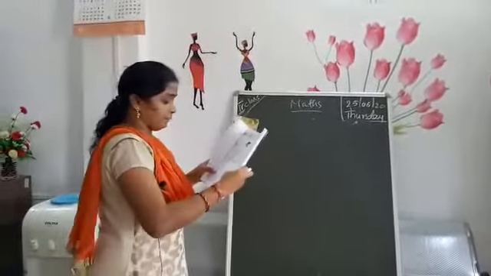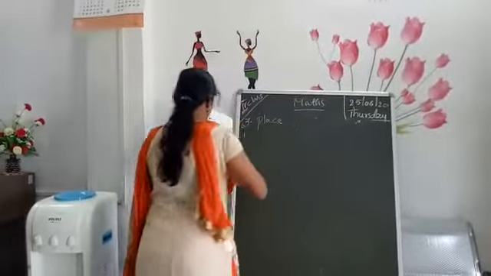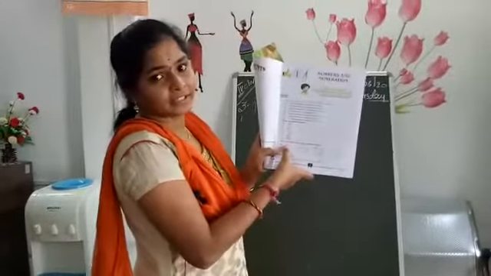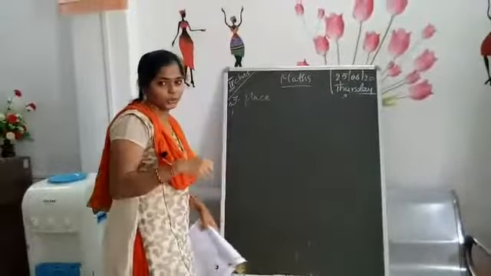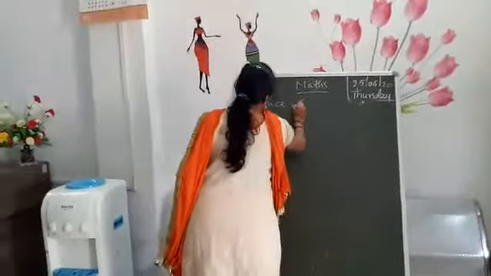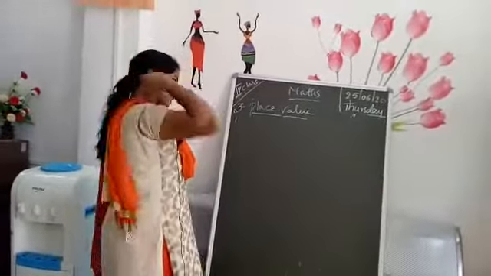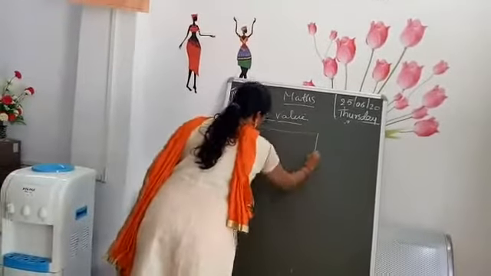Here they gave you the place value chart. You can notice here they colored the place value with pink color. Yes or no? You can notice here, children. You have to identify in which place the colored digit is. Identifying the place values. Here, children, first I will tell you what the place values are.